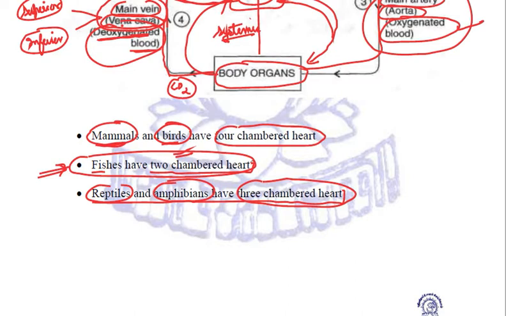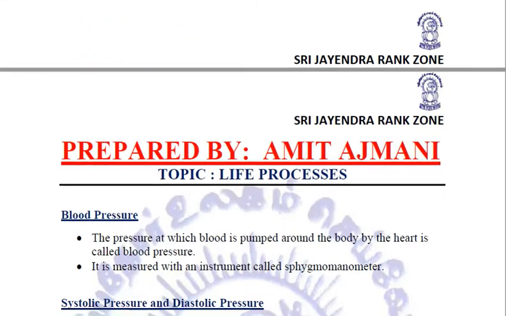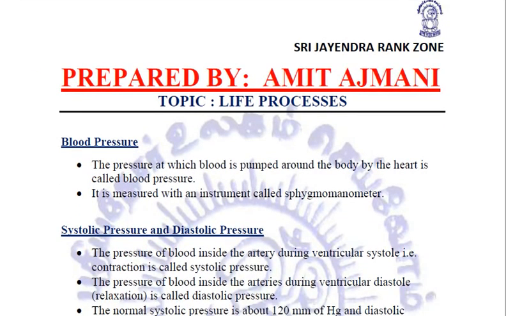And that is why we cannot tolerate the mixing of the oxygenated and the deoxygenated blood. That is why we have got four chambered heart. Clear? So different organisms have different number of chambers in their heart depending upon their requirement.